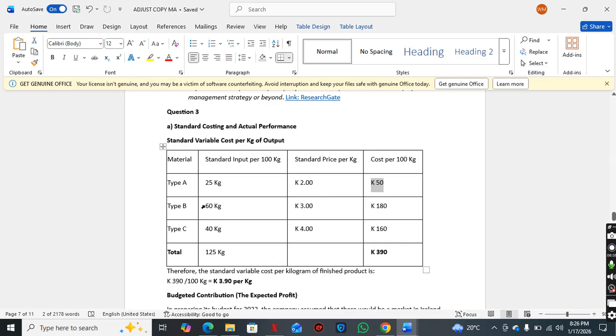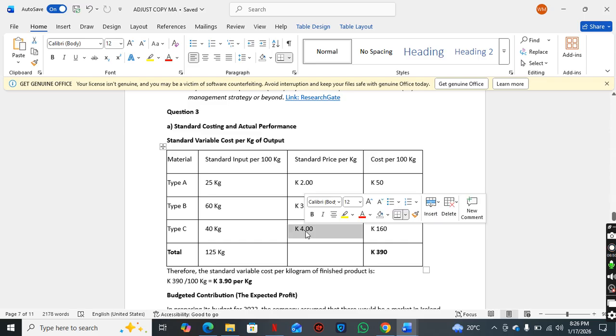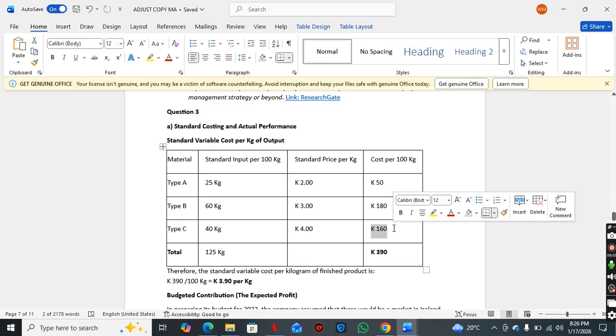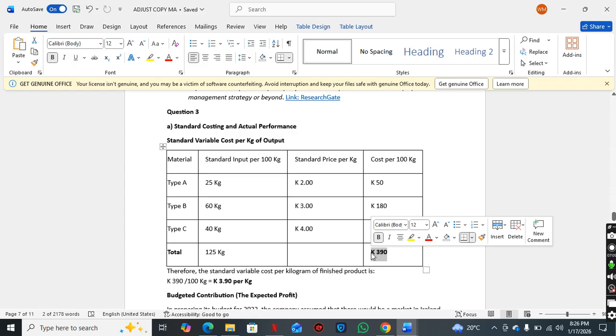Type B, 60 kg, multiplied by 3 kwacha, we get 180 kwacha. Type C, 40 kg, price is 4 kwacha per kg, 160 kwacha. Okay, so remember, when you total these up, we're getting a total of 125 kg. So we find our total variable cost, which is 390 kwacha.